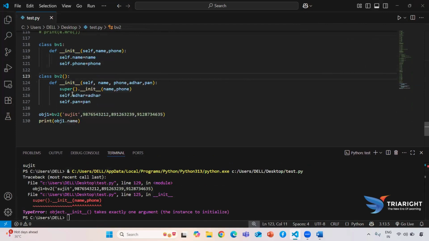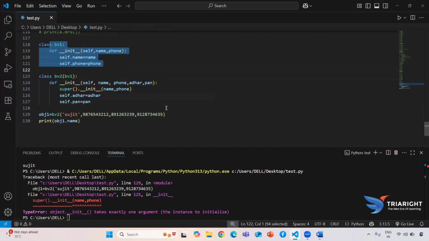Because this super will be taking the help of inheritance. If you are not passing that particular inheritance, it will not find that particular address, and it will give you the error. If it finds bank version 1, first it will take the previous data. After it gets the previous data, it will come back here. Means after executing bank version 1, it comes back to my bank version 2, and it will give the desired output. Okay, so this is the way the control flow is going to work.